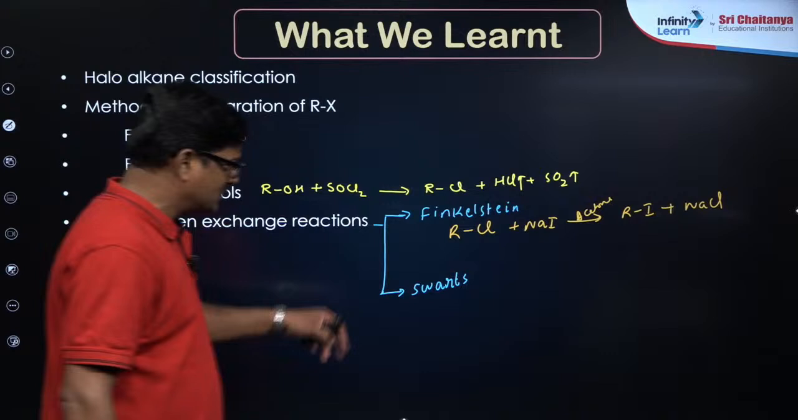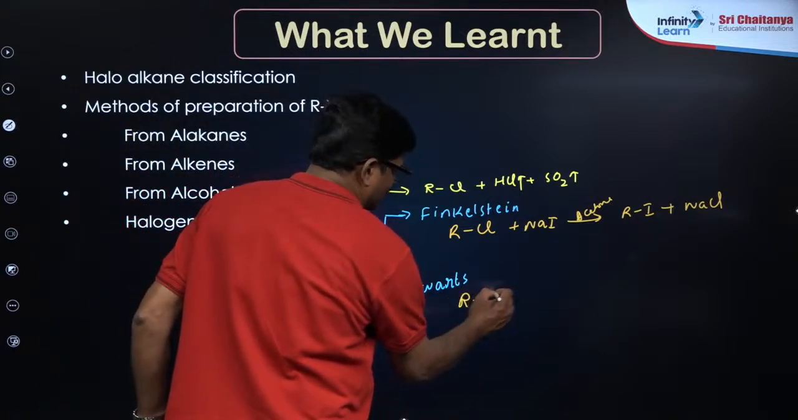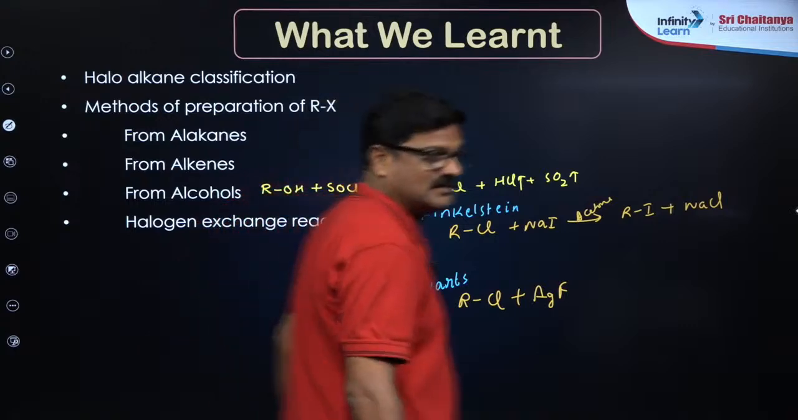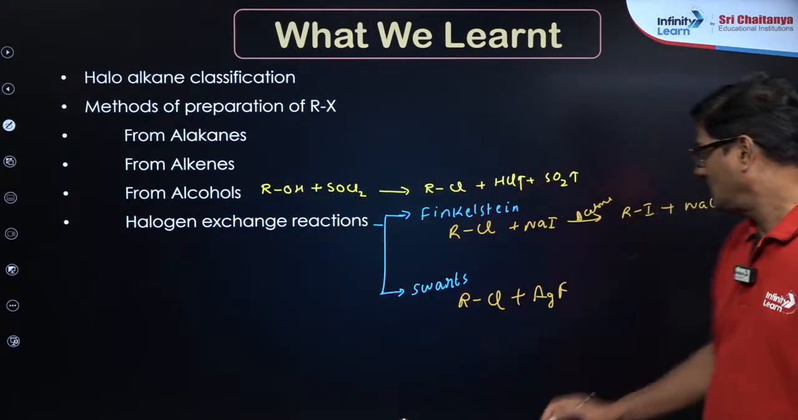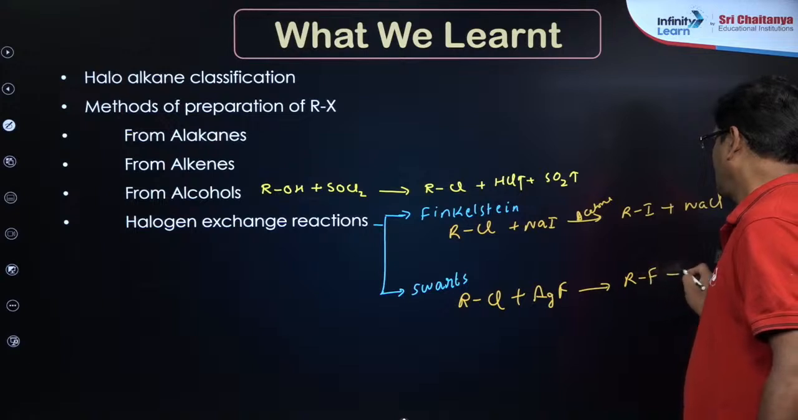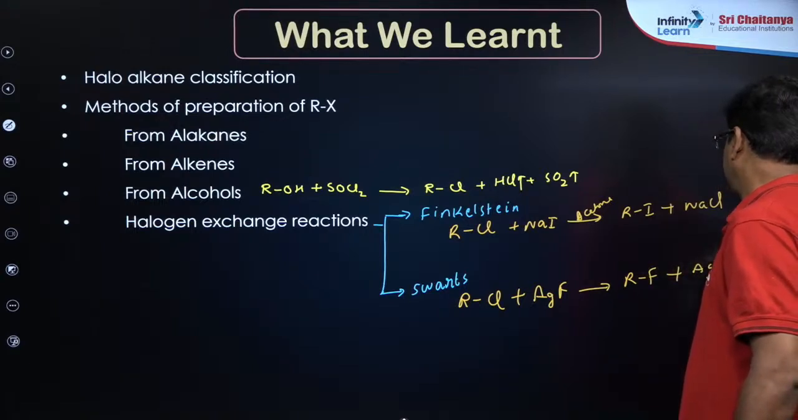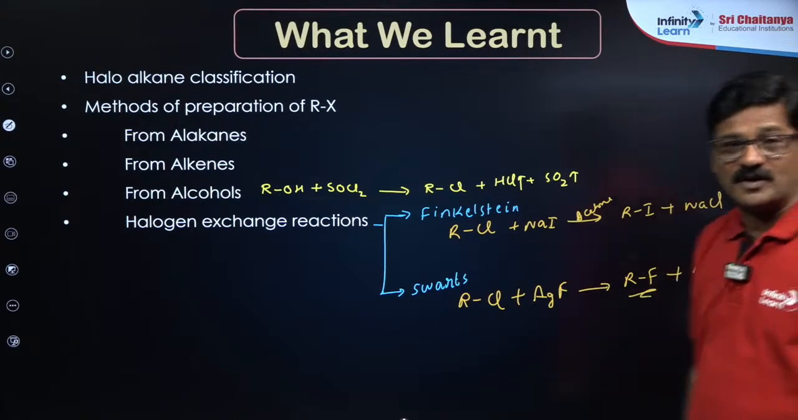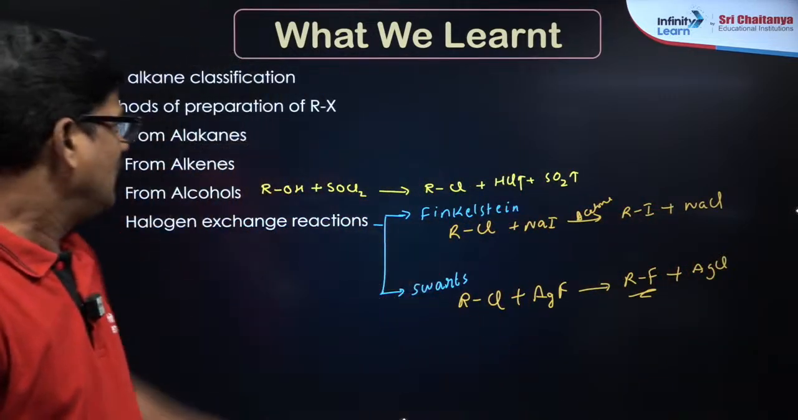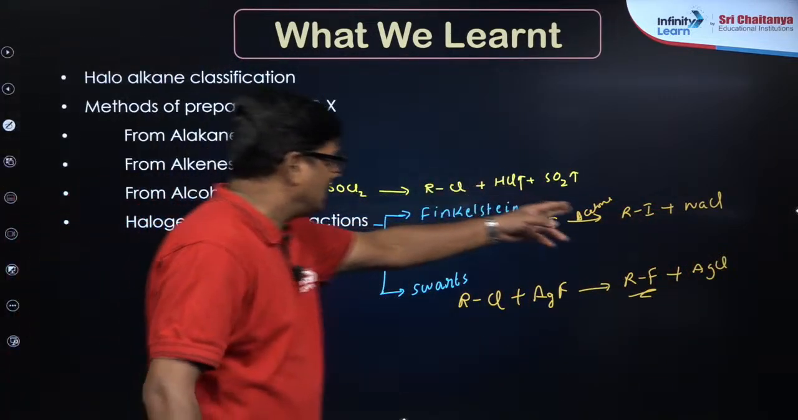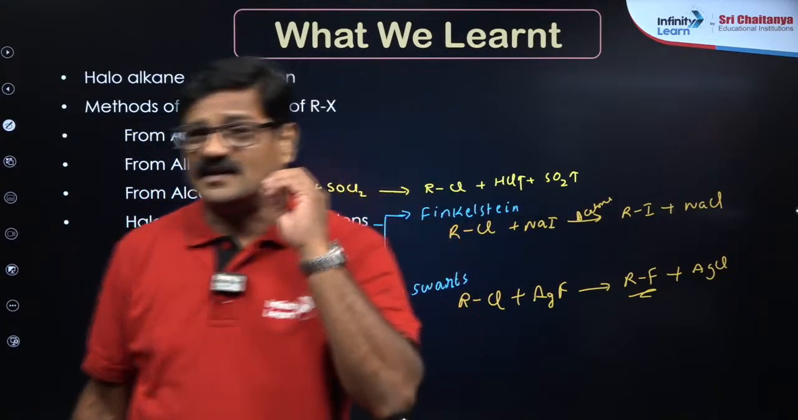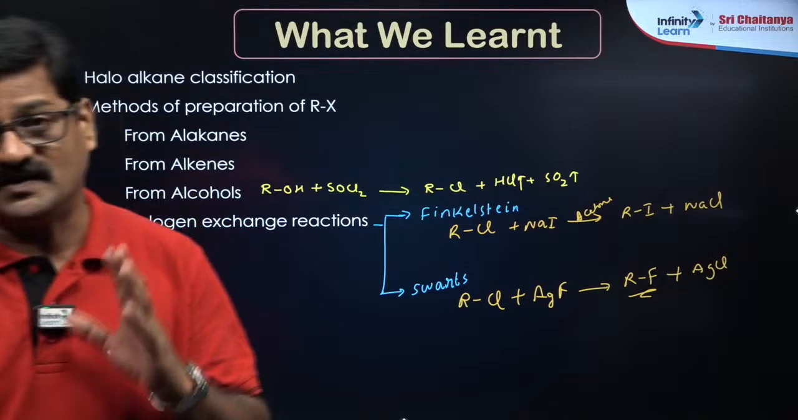Now in the Schwartz reaction, you react with silver fluoride. You are going to get RF plus AgCl, right? To make alkyl fluorides, this Schwartz reaction is used, and to make alkyl iodide, the Finkelstein reaction is used. These are all the reactions that we discussed in yesterday's class.